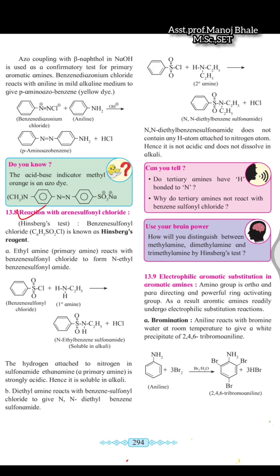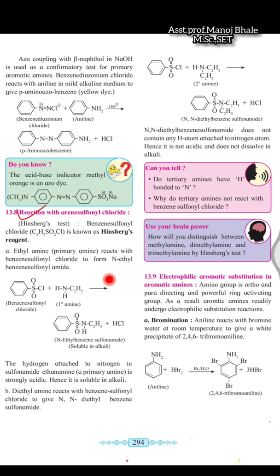Now the next reaction, that is a reaction with the aryl sulfonyl chloride. Aryl, that means this is a benzene. Sulfonyl means this SO2. Chloride, this is a chlorine. So this is a benzene sulfonyl chloride which is given there, and this benzene sulfonyl chloride reacts with the primary amine. Primary amine, why? Because there is only one alkyl group which is present here.